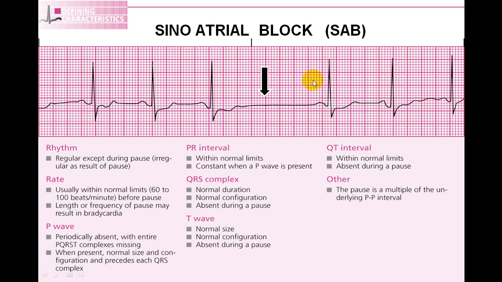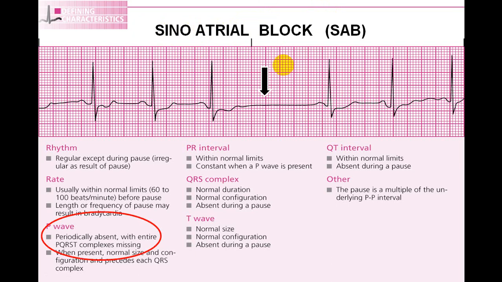Now if you see in between these two RR, there is an isoelectric line, there is no deflection. So there is no P wave, no QRS complex. And as there is no P wave, no QRS complex, it means the sinus node has not generated any electrical impulse. Hence, there is no atrial contraction, no ventricular contraction. That's why this is called SA block. It means the sinus node may have generated the impulse but has not activated the atrium. This is classical sinoatrial block.